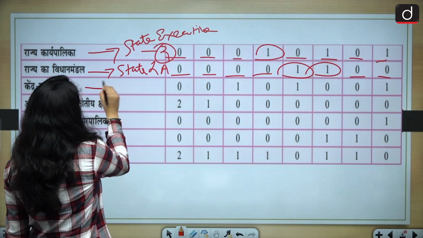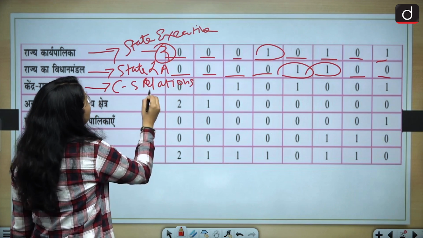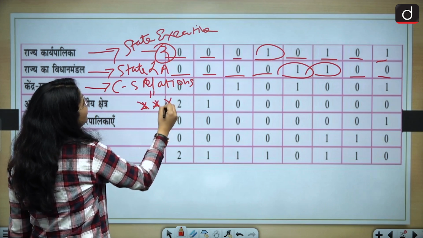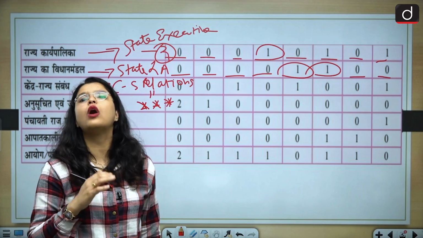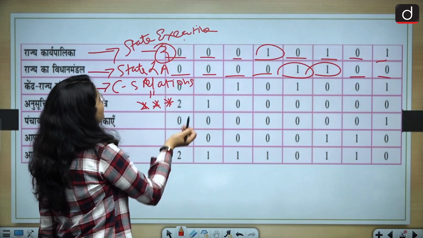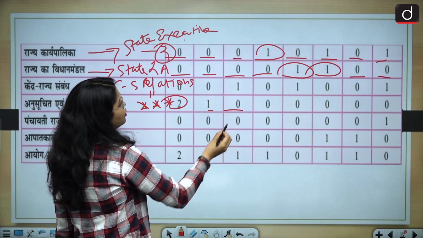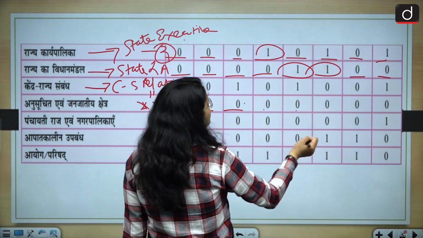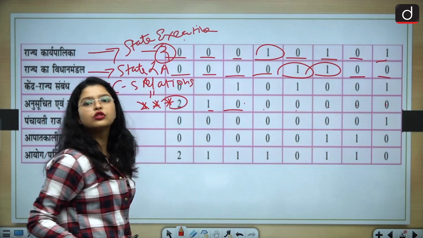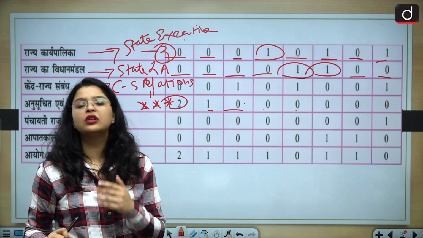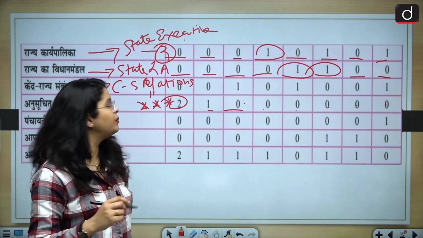Then if I talk about center-state relations, this year this topic is very, very important, because center-state relations have been in the news throughout the year. If you look at the trend analysis, in 2023, two questions, one question in 2022, then 2021 zero, 2020 zero, 2019 zero, 18 zero, 17 zero, and 16 zero. So you can expect questions this year because the topic has remained in the news throughout the year. And how many questions? Minimum one question and maximum two questions.